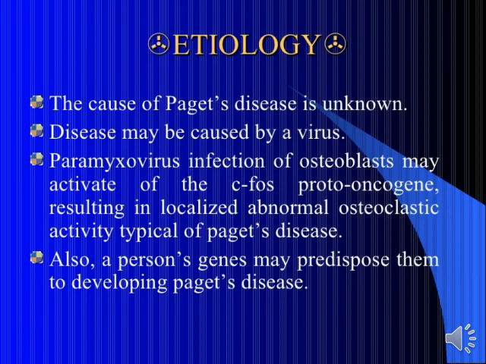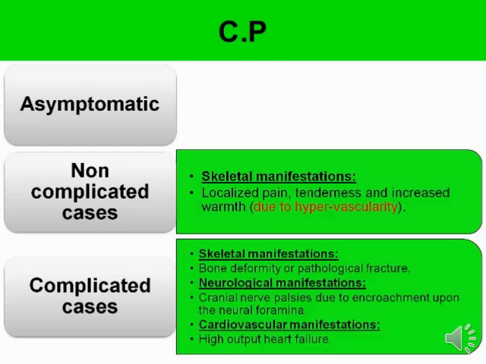Now we will see the clinical presentation, meaning the clinical features of Paget's disease. Some Paget disease is asymptomatic, meaning no symptoms are found, but the patient still suffers from Paget's disease. But two other kinds of clinical features definitely exist. The first is the non-complicated case. Non-complicated means the patient suffers from Paget disease and shows symptoms, but without any kind of complication.